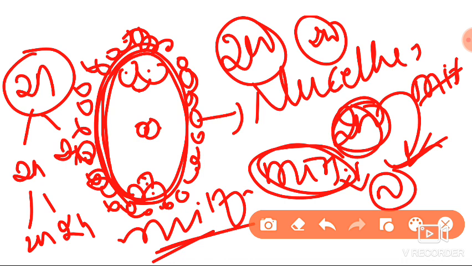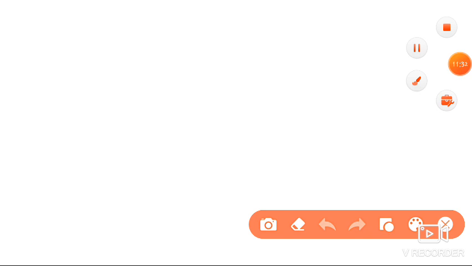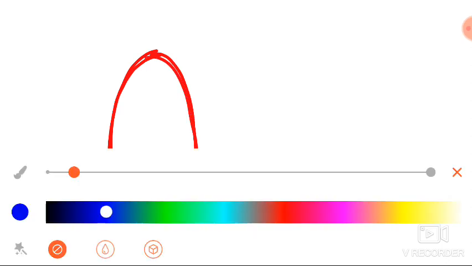And now I will show you another type of apomixis. Say for example, this is the embryo sac, and around the embryo sac there is a presence of nucellus.